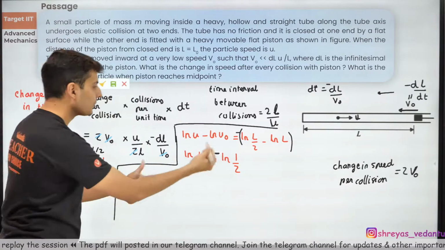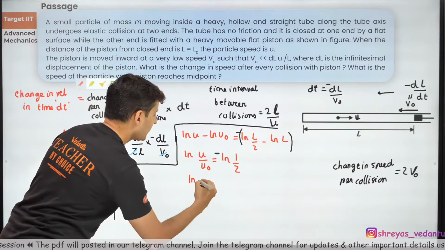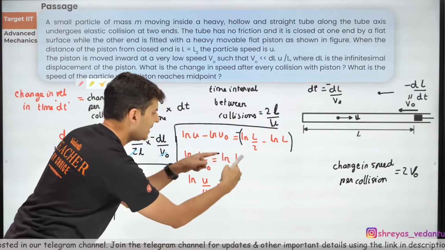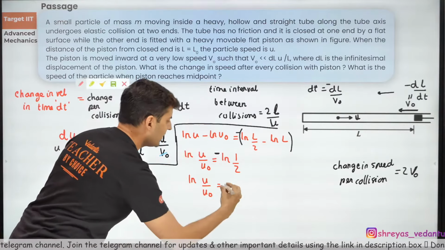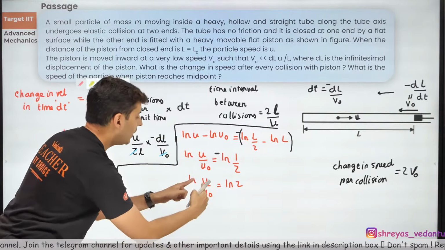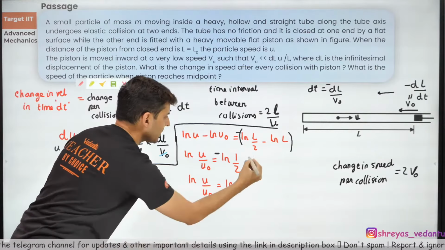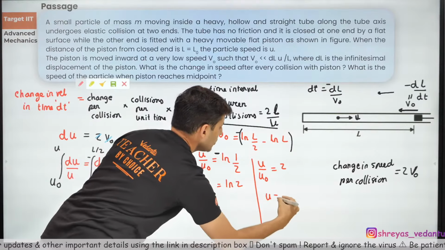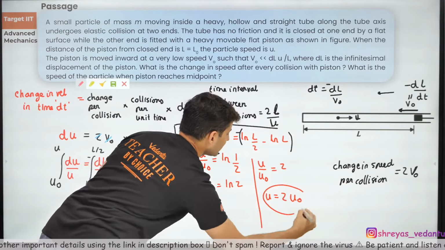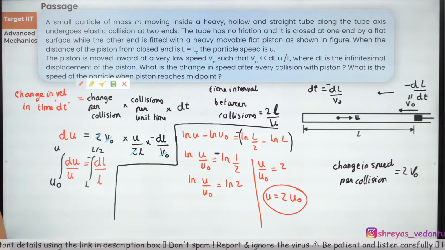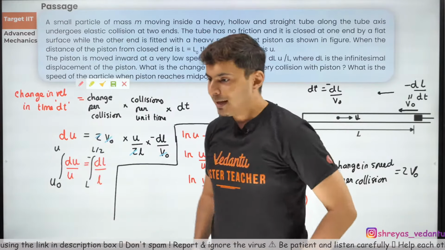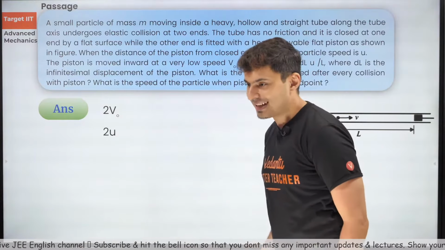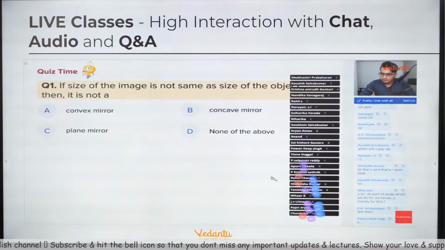Now you just need to solve this. So ln of u by u naught is equal to, take that minus sign inside, it flips, so it will become ln 2. Now whatever is inside the log should be the same, so u by u naught is equal to 2. Therefore u is equal to 2 u naught. That is the final answer. I hope this is clear. The answer was 2v naught and 2u. Alright, cool. Let's get moving to the next questions.